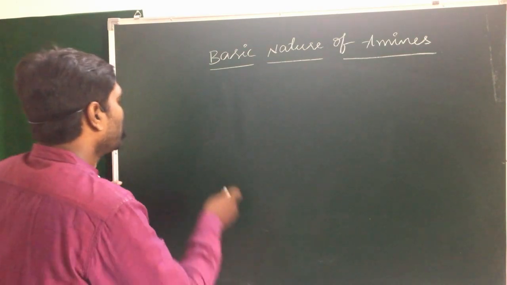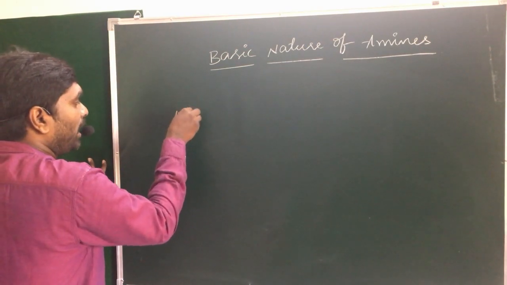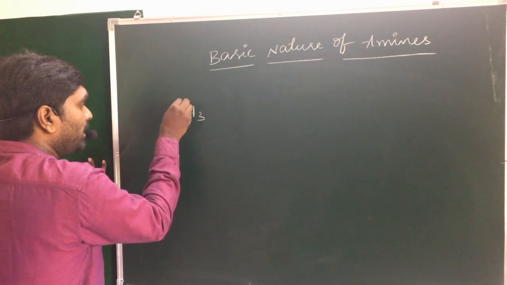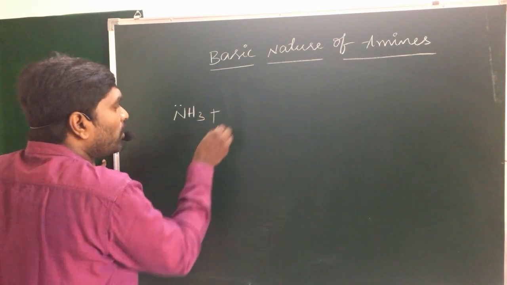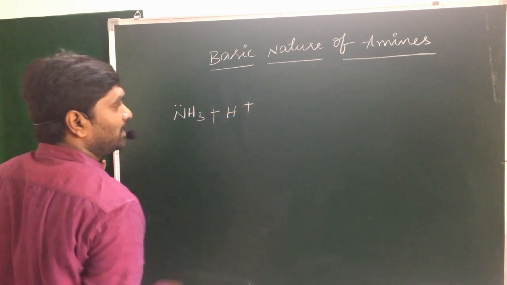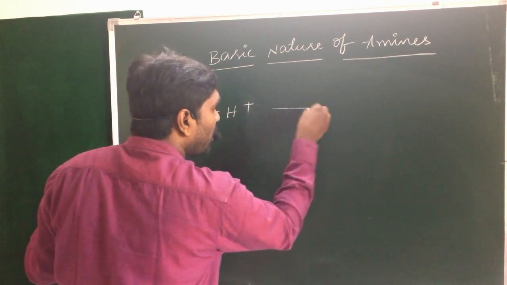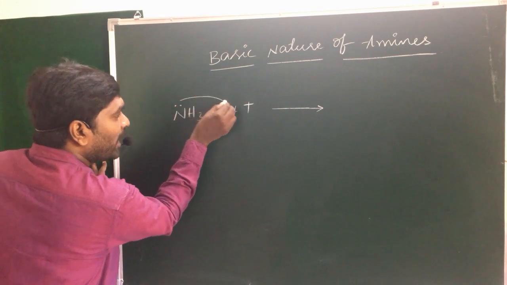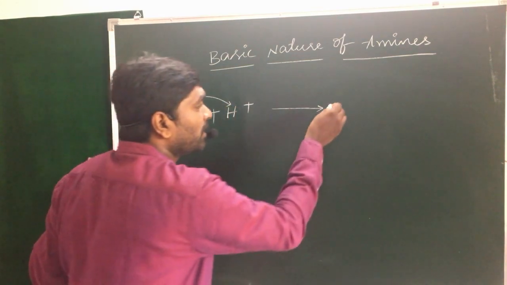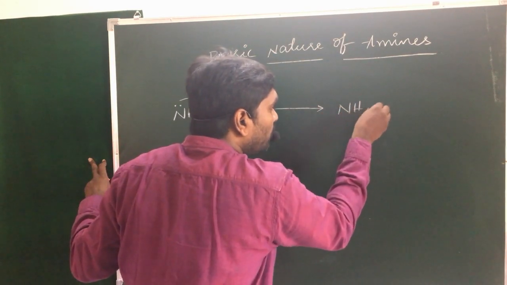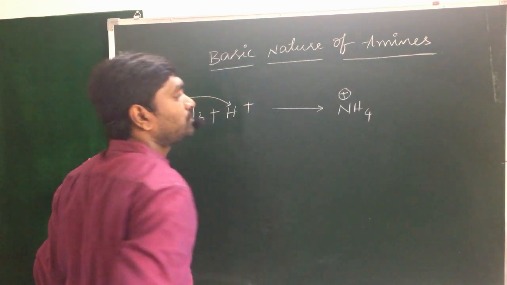For example, when you take ammonia, NH3, nitrogen contains non-bonding electrons. When this ammonia reacts with acids, what happens? The non-bonding electrons are donated to the H plus ion and it abstracts the H plus ion. It becomes NH4 plus, the ammonium ion.